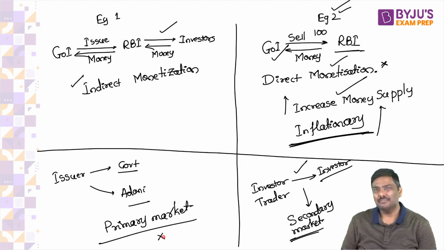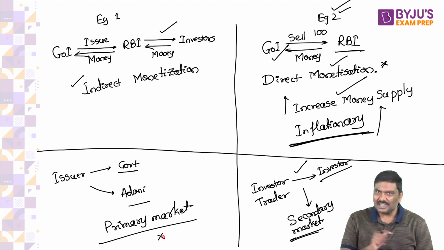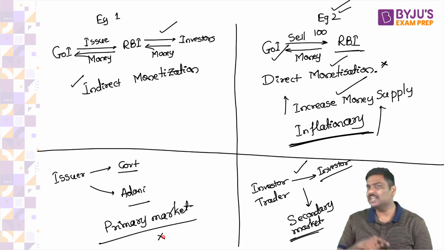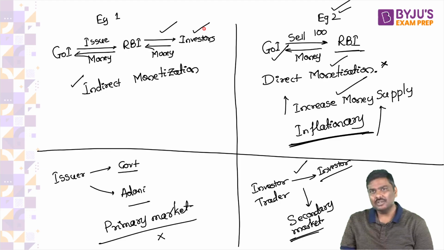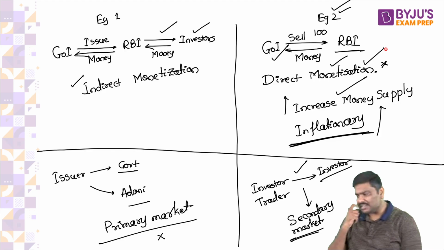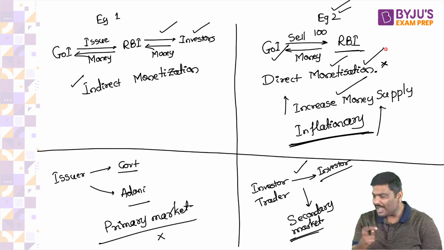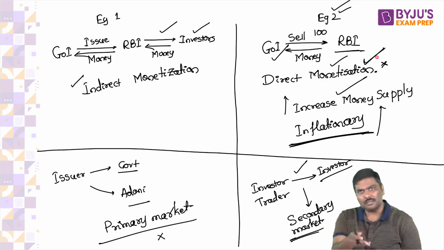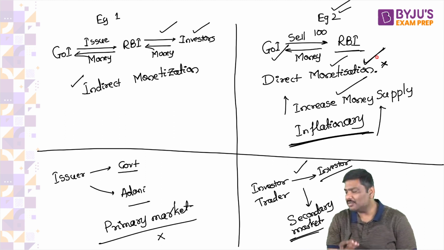Please look at the examples. Example 1, please understand this. The government is issuing the bonds. Who are the people purchasing? Investors are purchasing. This is a primary market transaction. Look at example 2. That is also a primary market transaction. But is RBI allowed to conduct a direct monetization in India? Direct monetization is primary market. But is RBI allowed to conduct a direct monetization?